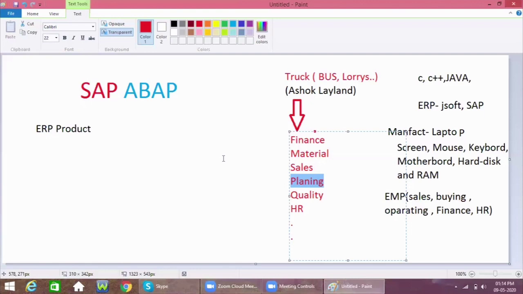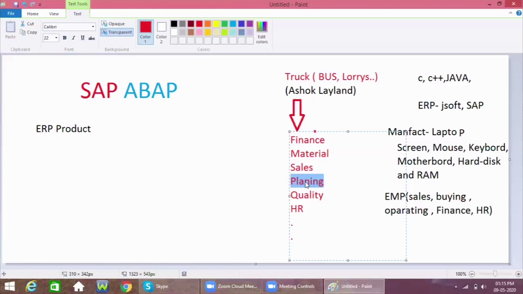Based on this raw material, the planning team will plan how to make the bus or the lorry, and what things need to be done. For making this product, how many employees and how many departments are required. According to the plan, the manager will decide how many members need to be involved. So the planning people do the planning.